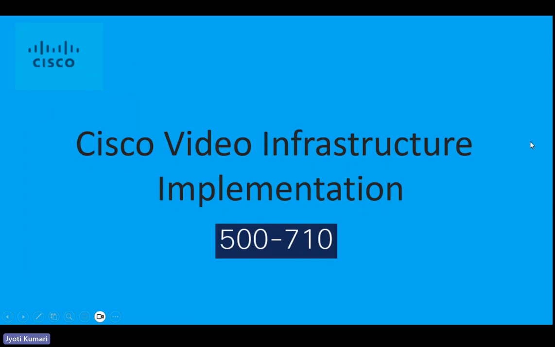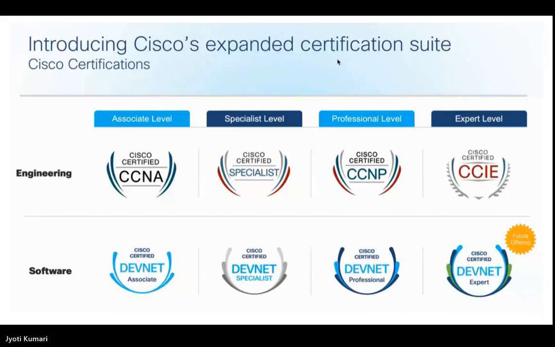So let's begin with the introduction of the course, that is VII, which stands for Cisco Video Infrastructure Implementation. The exam code is 500710. This is the exam code if you're planning to take the certification exam as well. Now, this is the new certification design, which was updated in February 2020.